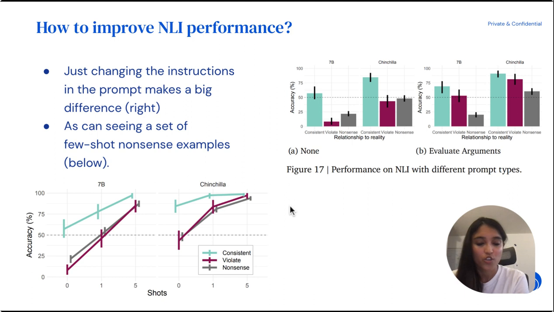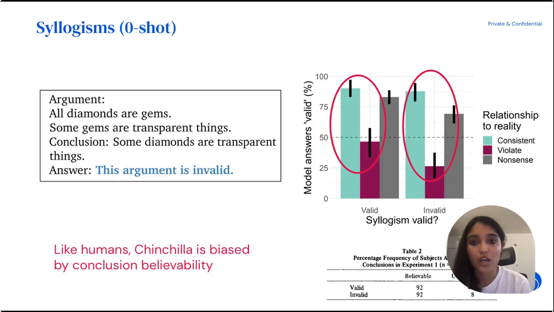So this is just showing that it's not an irreconcilable issue, that similar to studies in humans where various kinds of instructions can improve people's logical reasoning, instructions and examples can also improve logical reasoning in language models in these cases. And for the syllogistic reasoning, we also saw a similar pattern. I've just given an example here on the slide. Like humans, we find that Chinchilla is biased by the believability of the conclusion rather than by the logical validity of the whole argument.